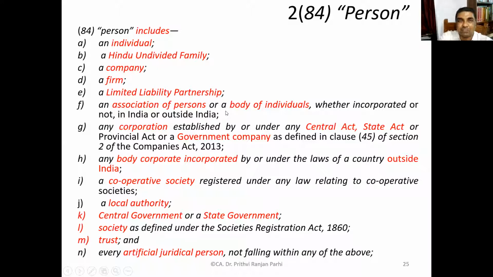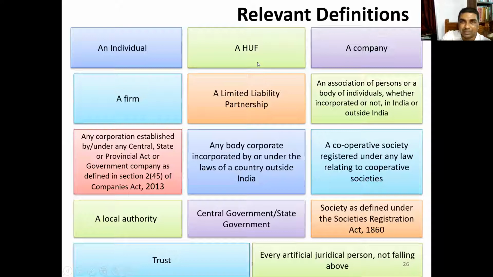But if you look at the other definition, like the definition of goods that I showed you earlier, it says "goods means". That is an exhaustive definition. Goods means exactly the same thing. But this is an inclusive definition. You can see "person includes". Have a look at this picture. It will give you the broad idea of what things are included in the definition of person.